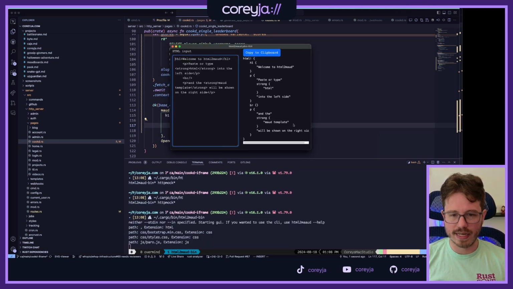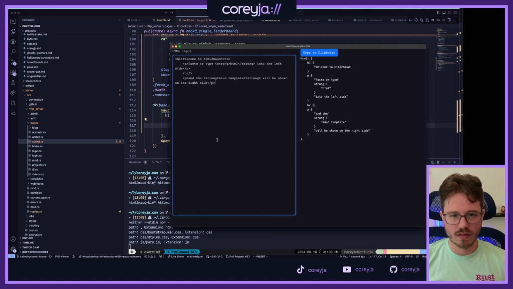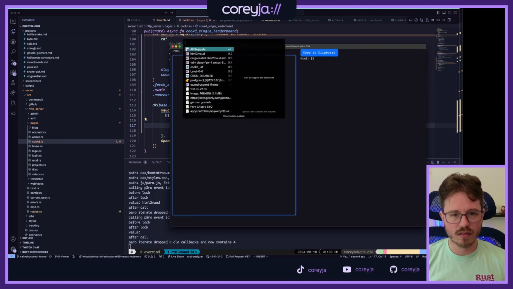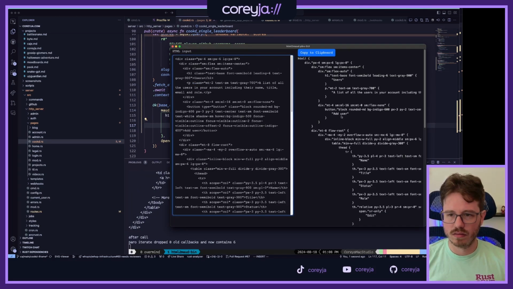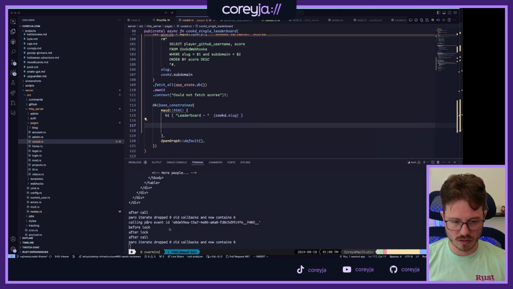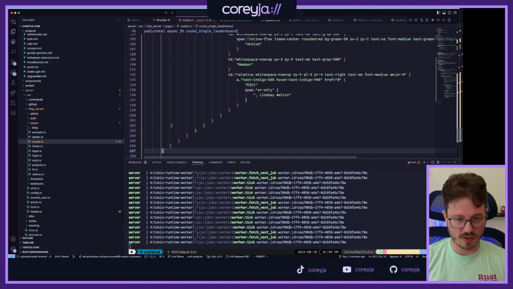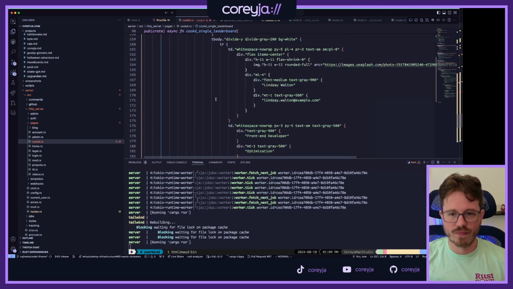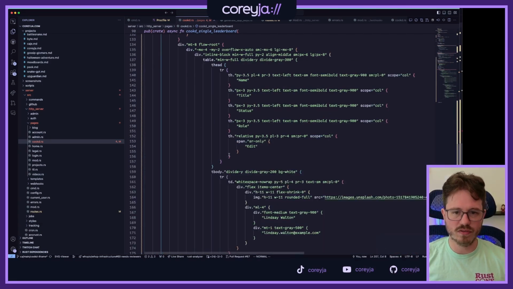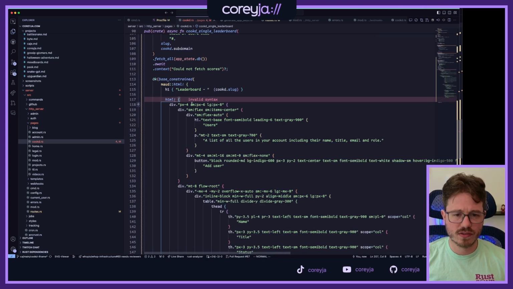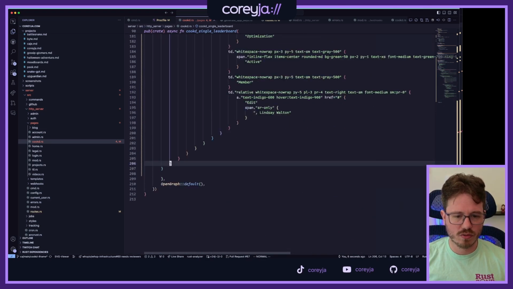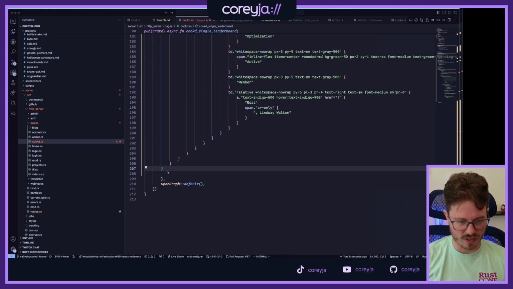Whoa! I didn't know it had a GUI. Okay. That's pretty nifty, honestly. That's pretty cool. Awesome. Yeah, I didn't expect that, but that's pretty awesome. Okay, so let's just drop in some Maud then. Beautiful. Yeah, that's pretty nice. Do I not close my Maud, or are you just upset for no reason?